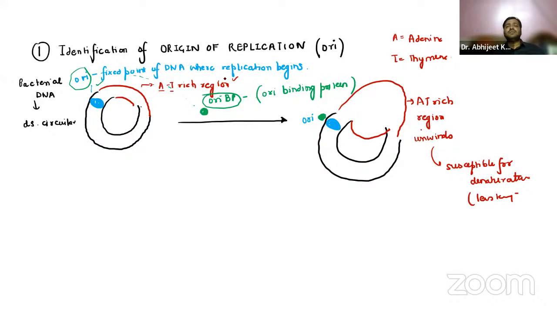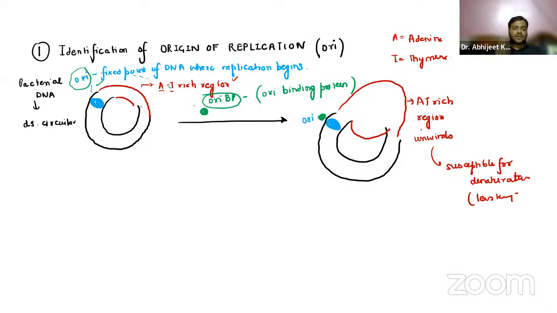Guys, why AT rich region? Why not GC region? See, it is very easy to break a bond which contains only two bonds. A and T are bound together by two hydrogen bonds. G and C are bound together by three hydrogen bonds. It is very difficult to break three bonds rather than two. So the AT rich region will unwind only when the ORI binding protein comes and binds to ORI. Then it will give the signal and the strands will unwind from each other.